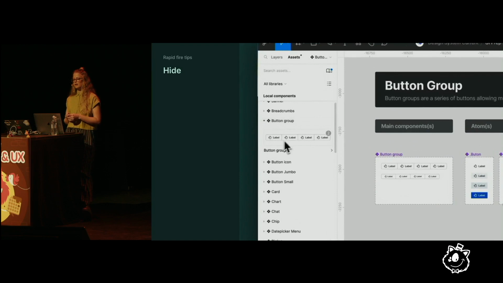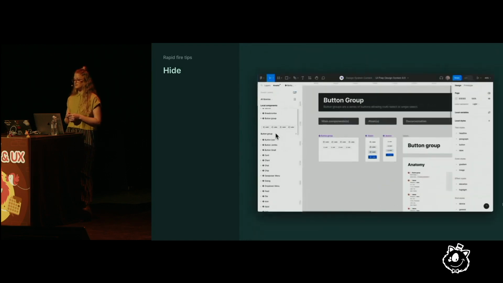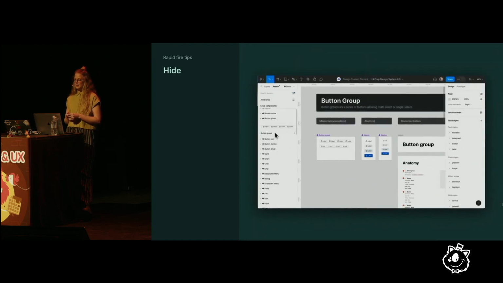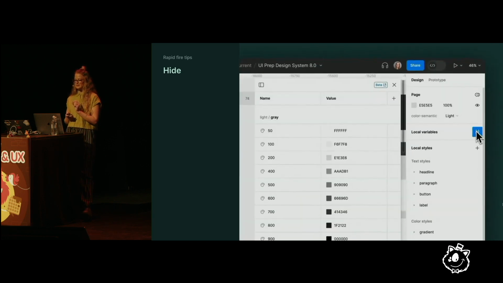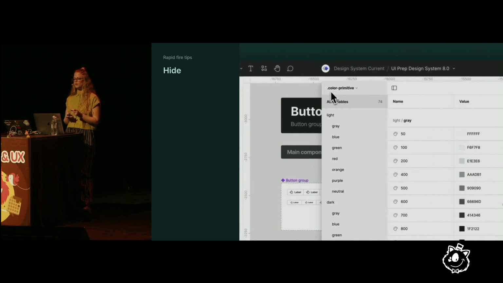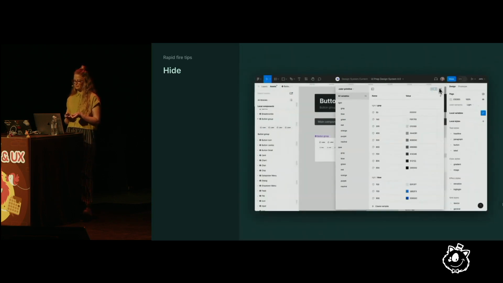This can also be done with styles and variables. Like the primitive collection that we saw earlier, because of the dot, designers will only be able to choose from the semantic collection, not the primitive collection in the menu.